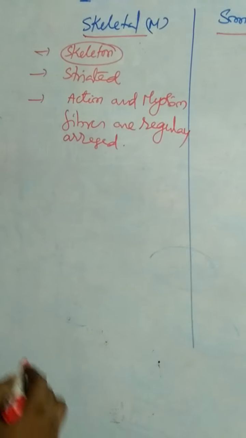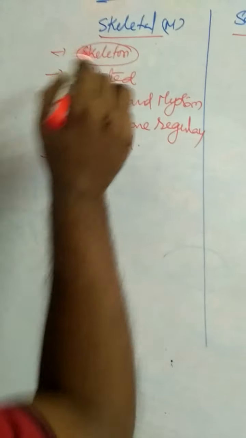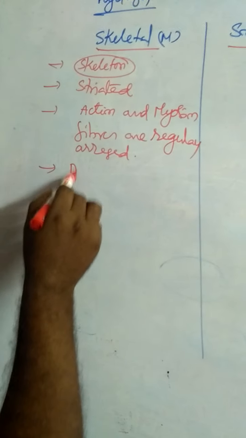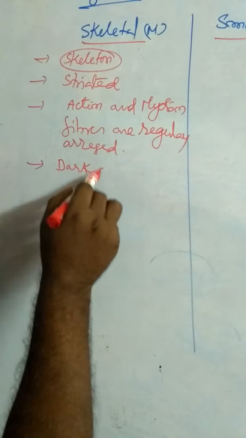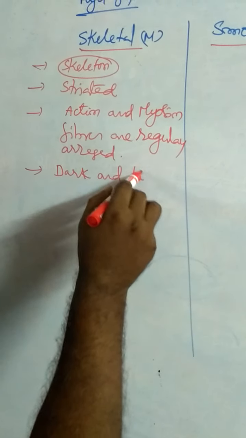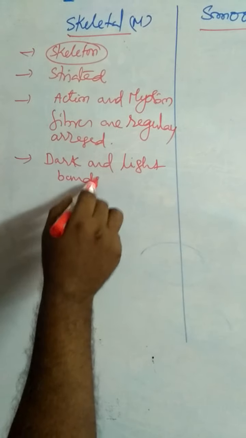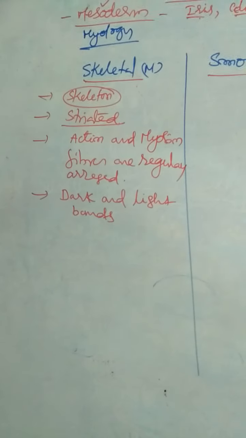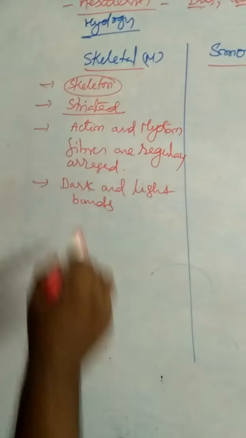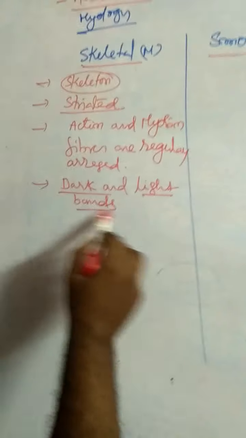Due to this regular arrangement, these muscles contain dark and light bands. Why is it called striated muscle? Dark and light bands are present. Due to the presence of dark and light bands, the name striated.